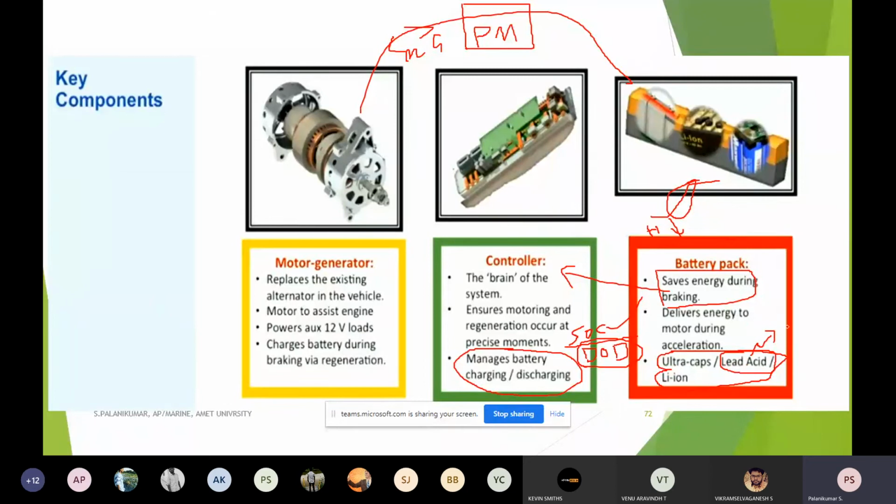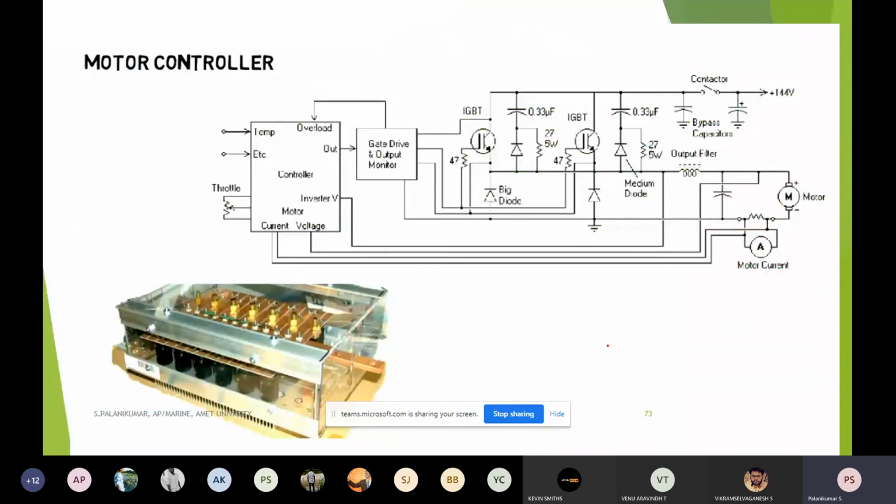In place of lead acid batteries, we can use lithium, nickel metal hydride batteries, or even advanced lithium sulfur batteries. These all have very, very high energy density. Because of that, the entire system efficiency can also be improved. This is how we can see it.